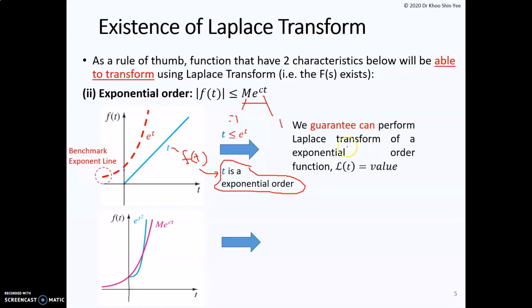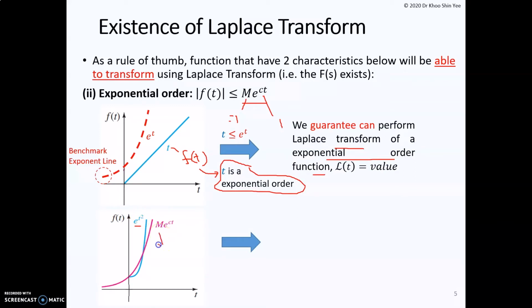With that, the Laplace transform of an exponential order function exists. So when you perform the Laplace transform, you should be able to get a value from here. Let's try the second case. In this case, you have f(t) equal to e to the power of t squared.